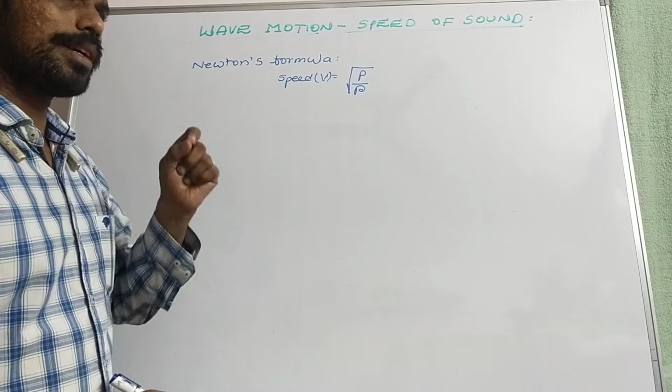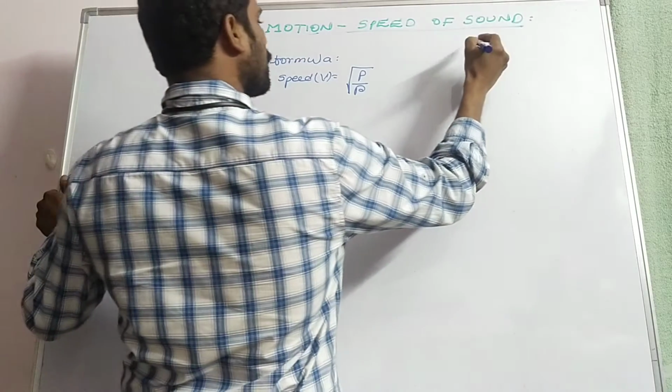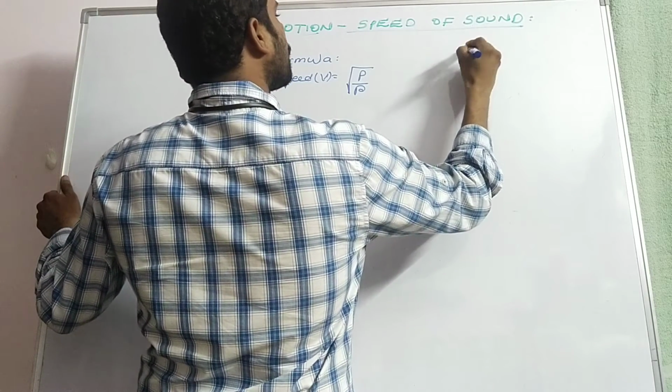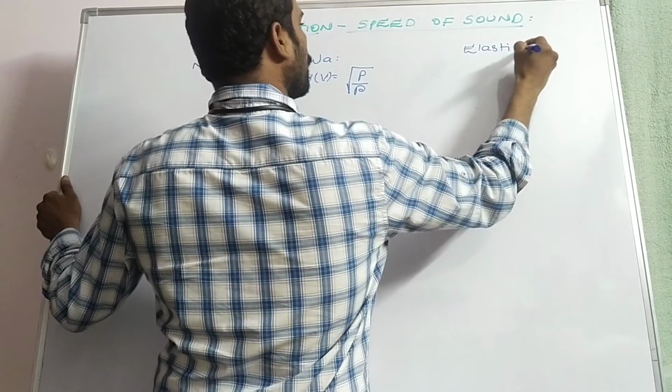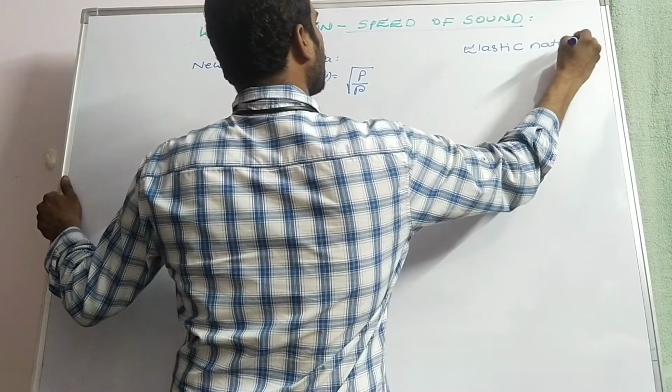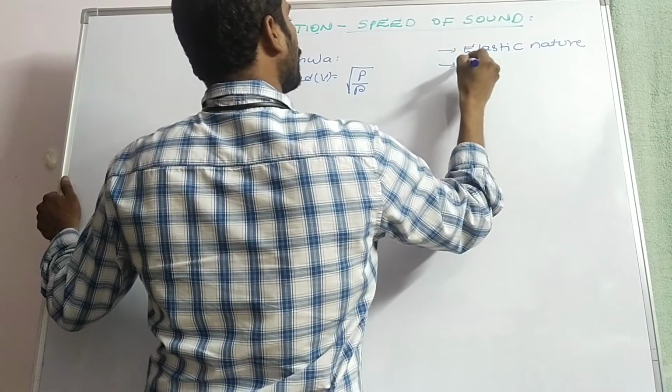That's why a good medium should possess the properties of elastic nature as well as inertia.